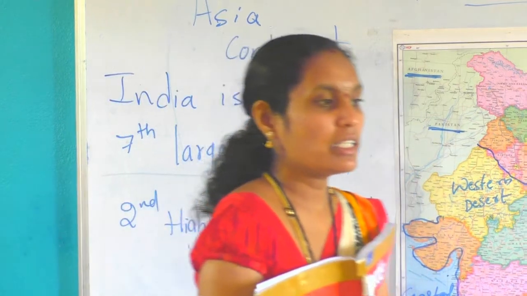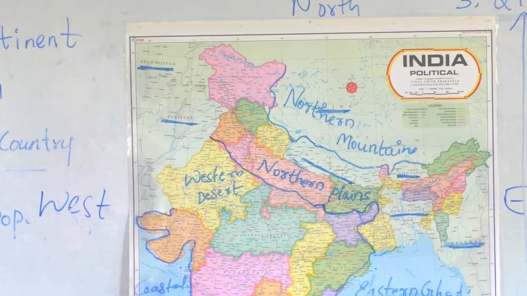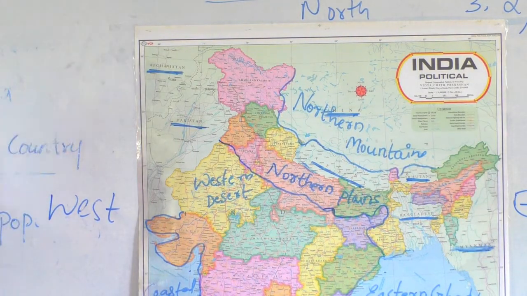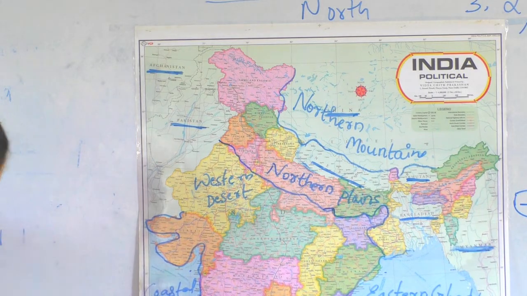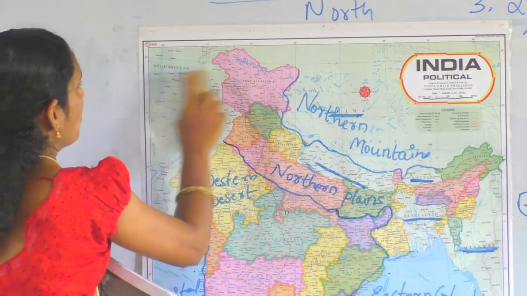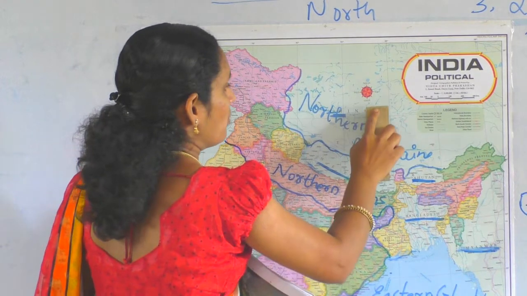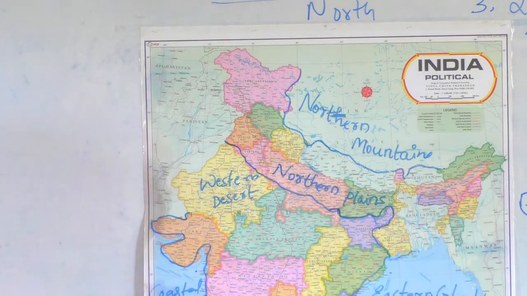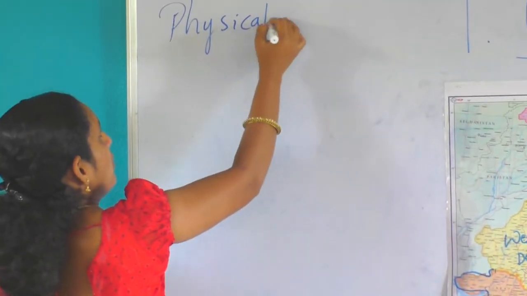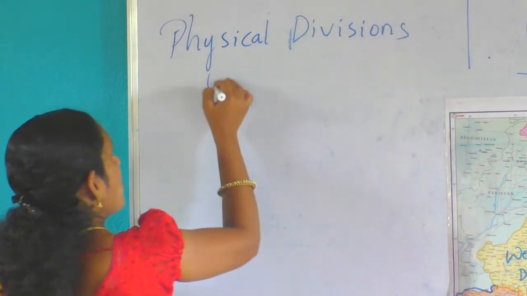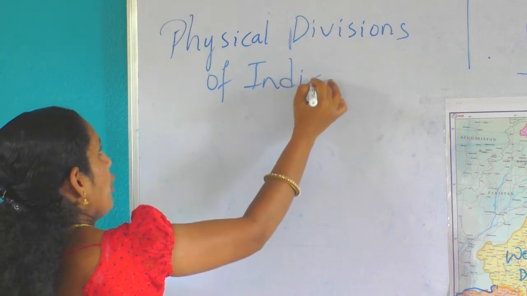I will write on the board so you can see. Divisions of India: how many are there? 6.